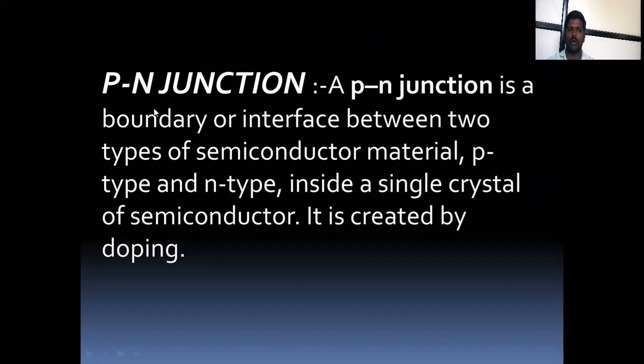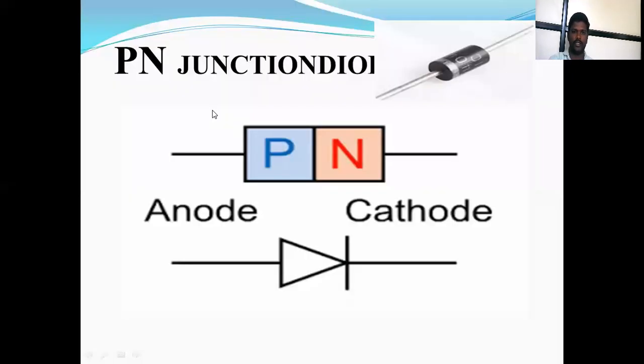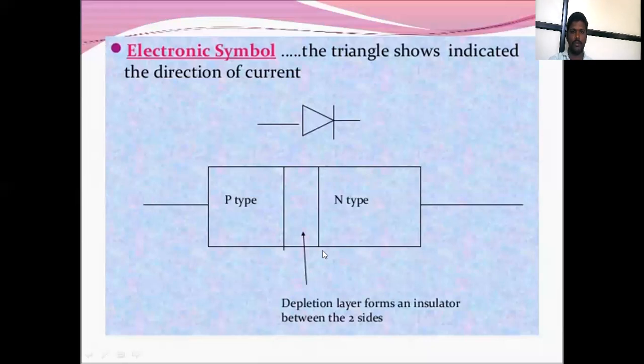A PN junction is a boundary interface between two types of semiconductor material, that is a p-type semiconductor and an n-type semiconductor. Inside a single crystal of the semiconductor, it is created by doping, and is called a PN junction diode. In the electronic symbol of the PN junction diode, the arrowhead means the flow of current; the triangle indicates the direction of the current.